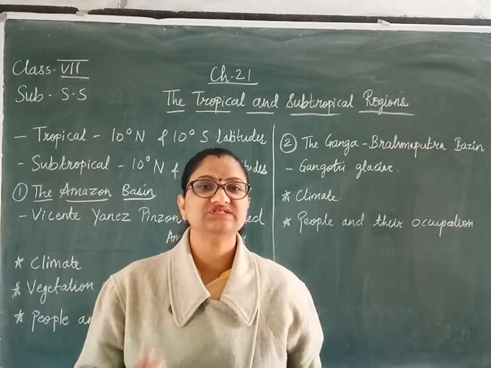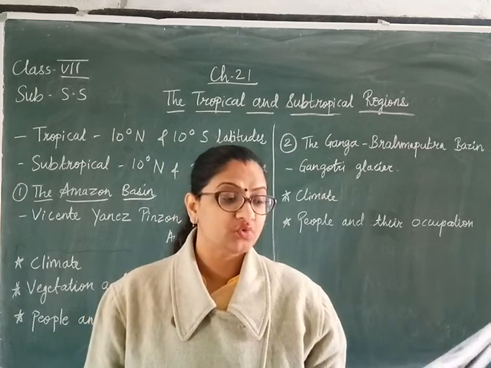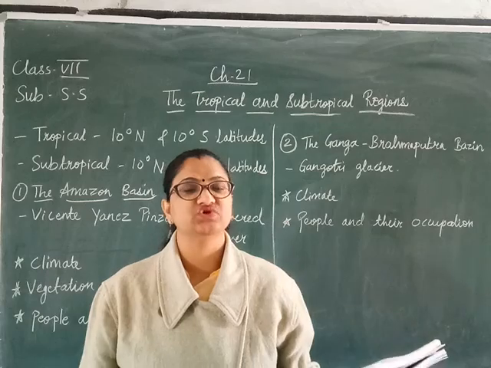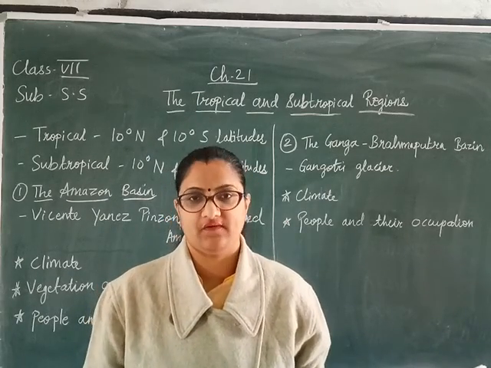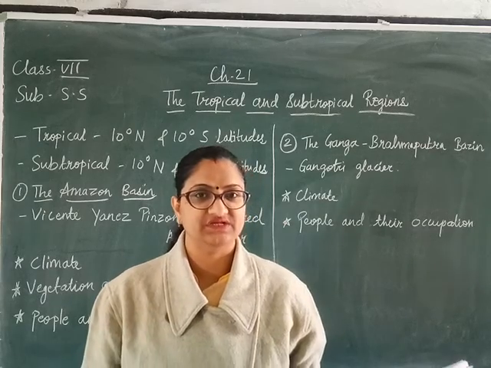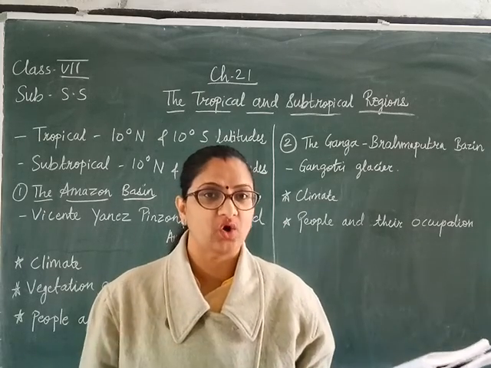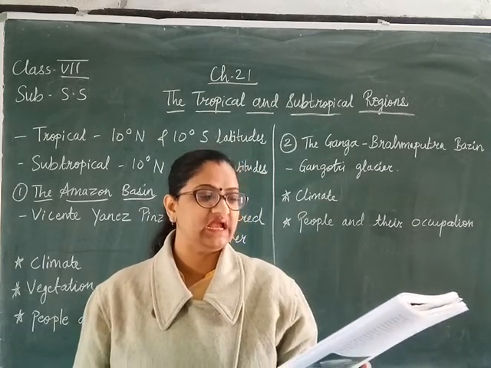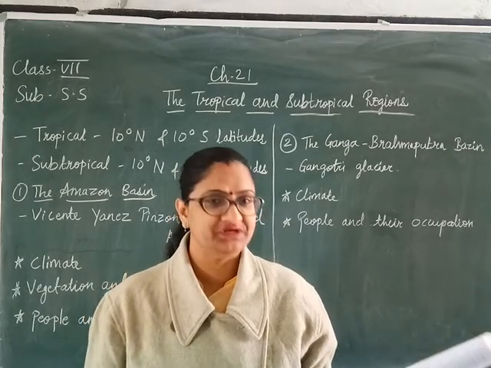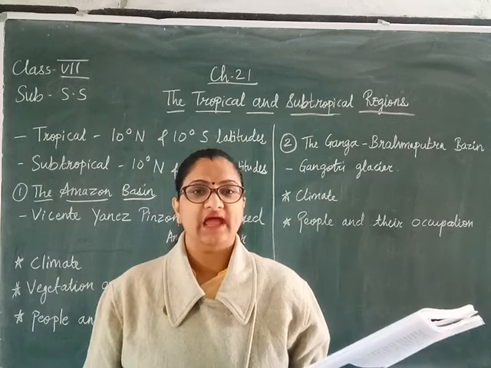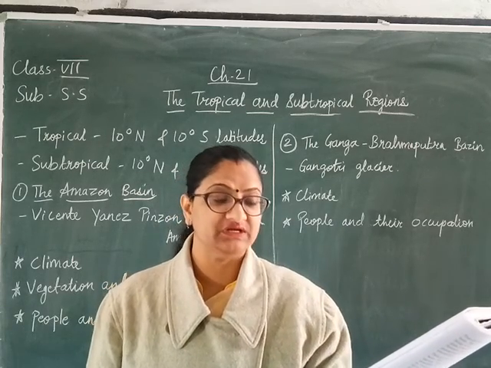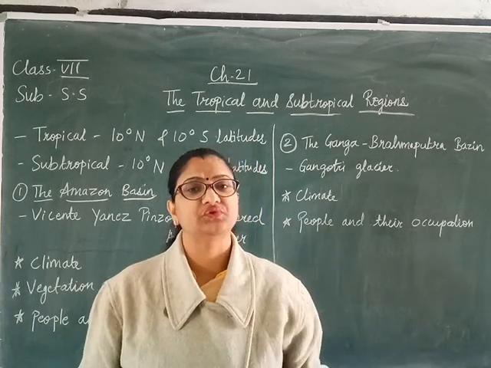Why wet? Because throughout the year it is going to rain, and that is why the temperature is mostly high over there. In the daytime the temperature is unbearable. That is why it is very hot, because of the bright sunlight and relatively high humidity. And what is the annual rainfall over there? The annual rainfall is 250 centimeters and it is well distributed throughout the year.